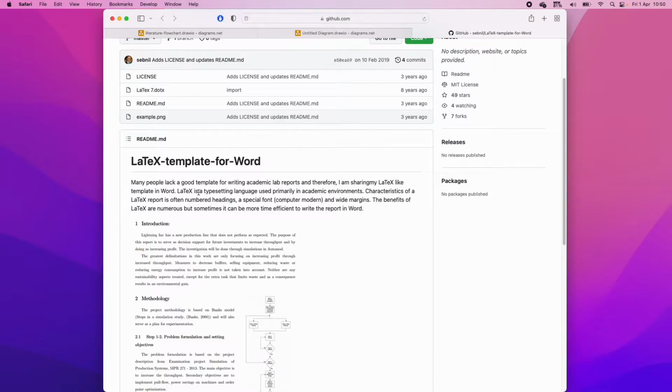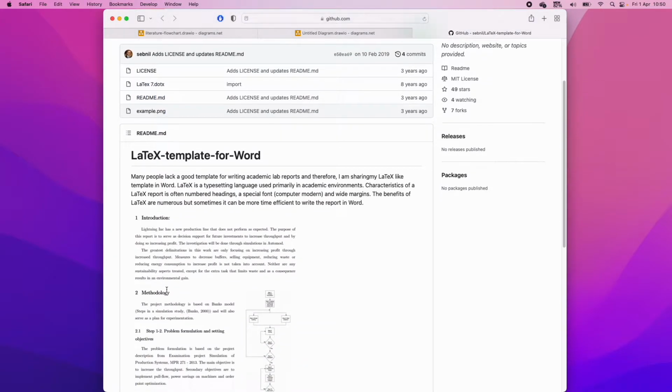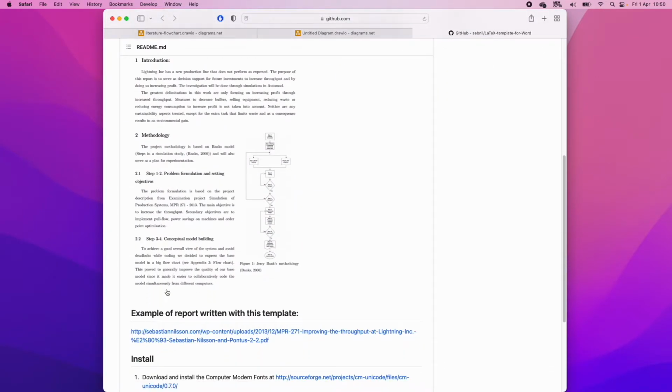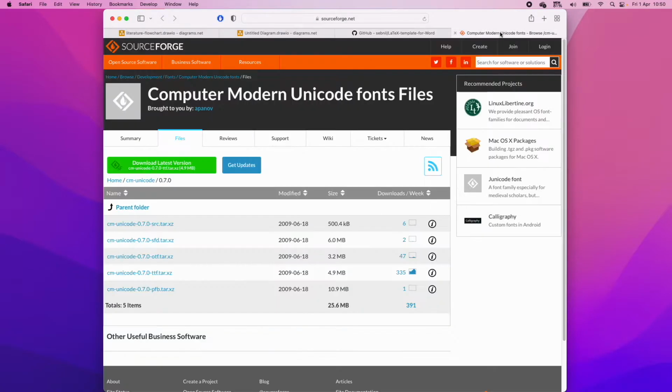Okay, so I'm on this website and on this GitHub page where you can install a LaTeX template for Word, which is here. The README is very clear about what you need to do and what you need to install. The first thing, it says, is to download and install the Computer Modern fonts at this page here. So we're going to navigate to this page, and here we can select download.